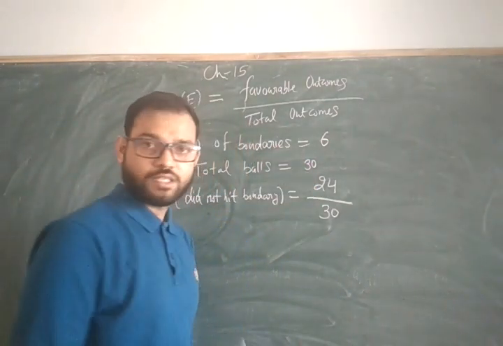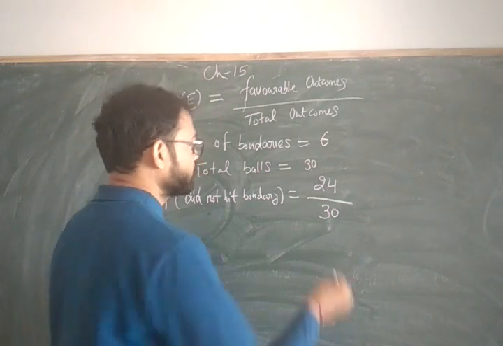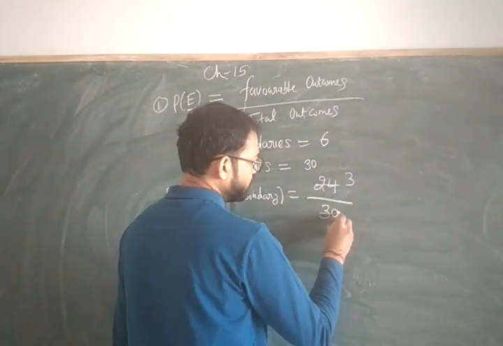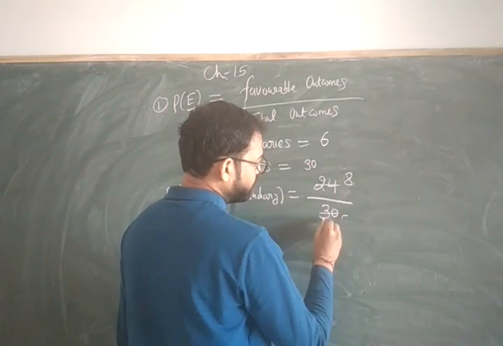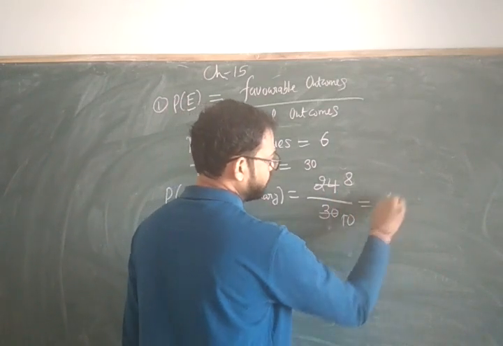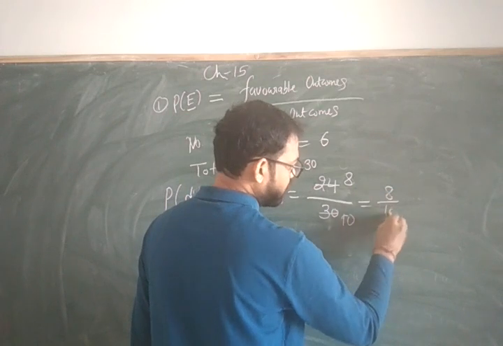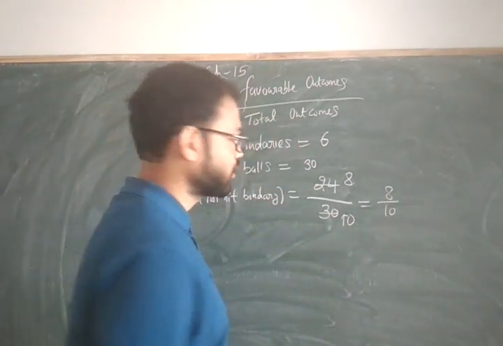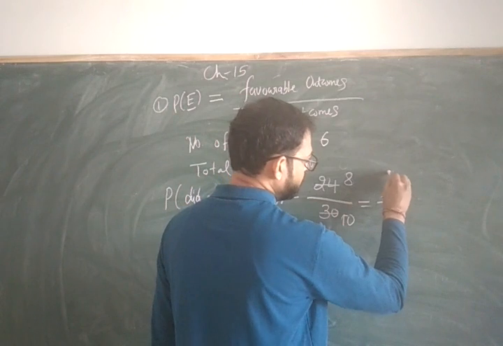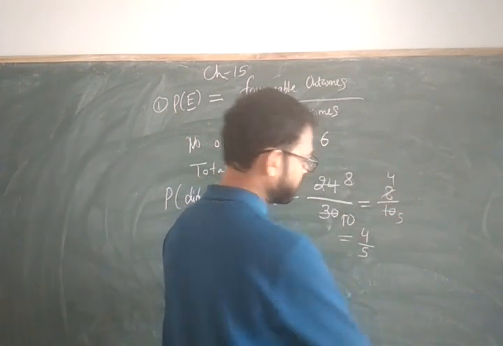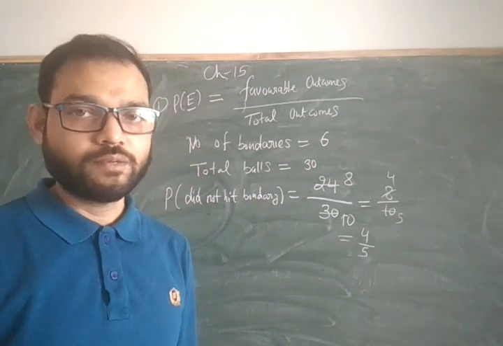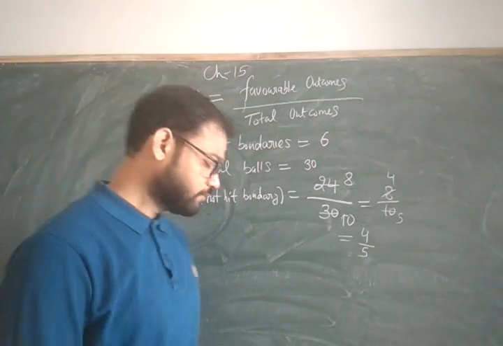Now just convert this into your standard form. So 8 threes are 24, 3 eights are 24 and 3 tens are 30. So the answer is 24 upon 30, which you can cancel with the table of 6. So 6 fours are 24, 6 fives are 30. So your answer will be 4 upon 5. Okay, the answer will be 4 upon 5.